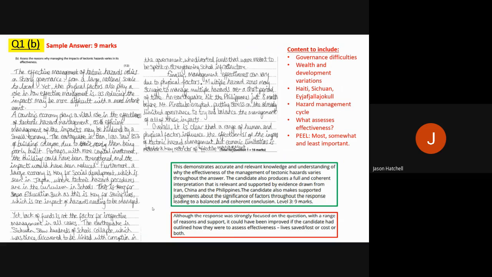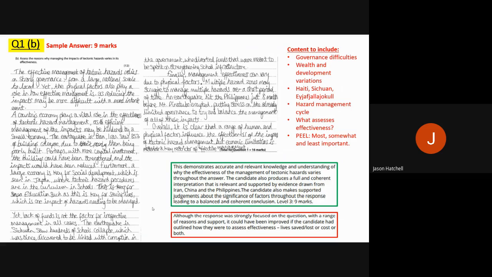So remember, how we actually assess effectiveness. What is it that we're looking for to say how effective a hazard is or is not? But we're also looking for governance difficulties, wealth and development variations. You can use Haiti and Sichuan and Eyjafjallajökull if you want to. You can use the hazard management cycle. That's really important. That's a good foundation of knowledge you can use in here. And the hazard management cycle, of course, is something that wealthier countries follow better than poorer ones. So you can link that to wealth.